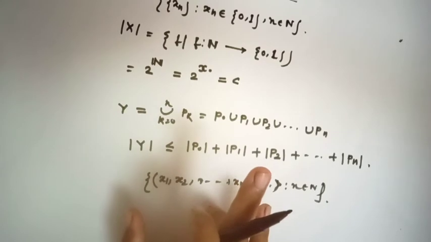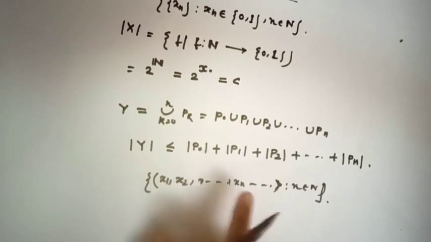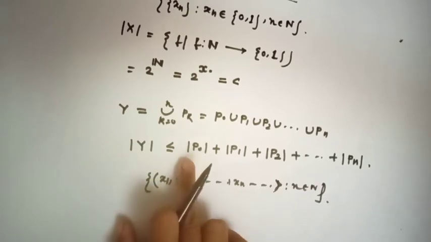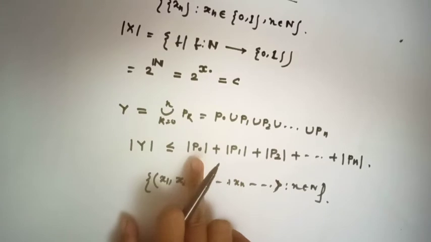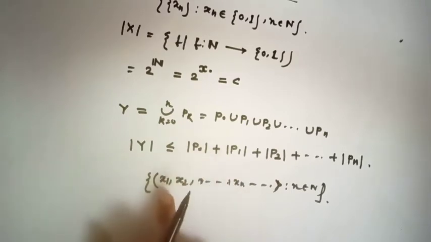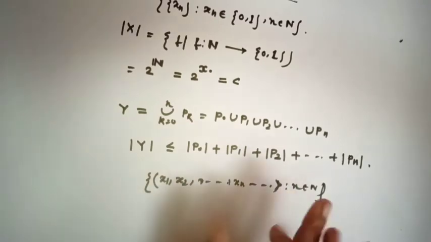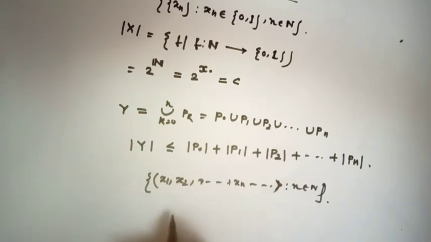Why 1? Because only 0 0 0, because P0 is the set of such sequences where no position is 1. That means the sequence will be only 0 0 0 0 0 0. Okay? That means this will be 1.